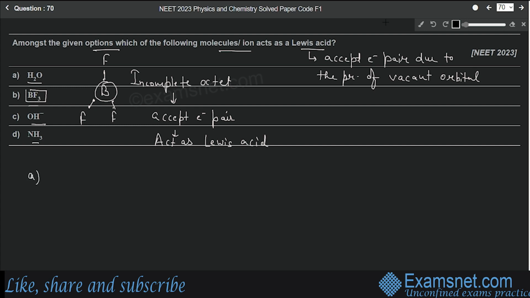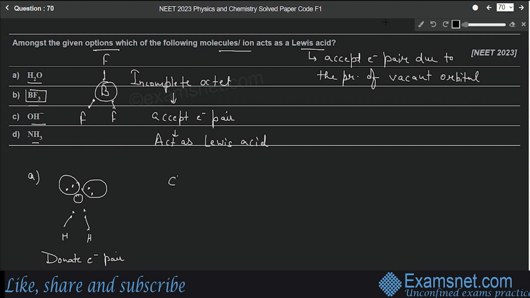If we talk about the water molecule, oxygen has how many electrons in its outermost shell? 6 electrons. So 2 electrons, 2 electrons and 2 electrons. Now there are 2 hydrogen atoms, so 2 of the electrons will be shared with 2 hydrogen atoms. So 2 covalent bonds are formed, but here there is an excess of electrons. You can see that there are 2 lone pairs of electrons present here, so they will donate electron pairs. Instead of accepting electron pairs, these are donating electron pairs. That means water will act as a Lewis base. Therefore it is not correct.